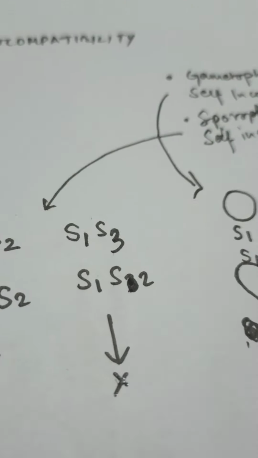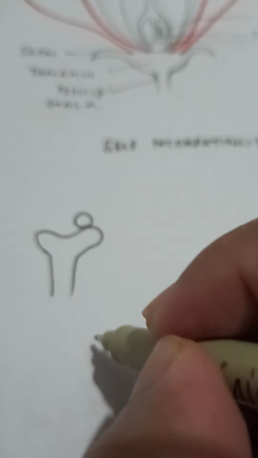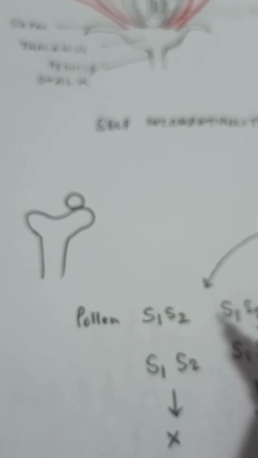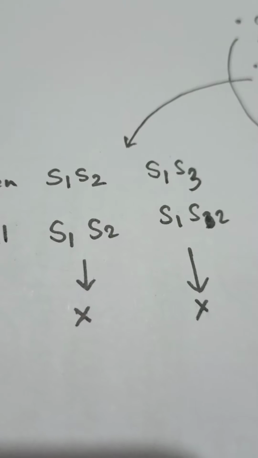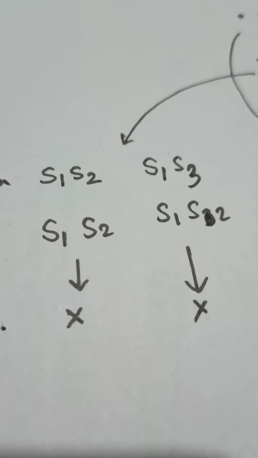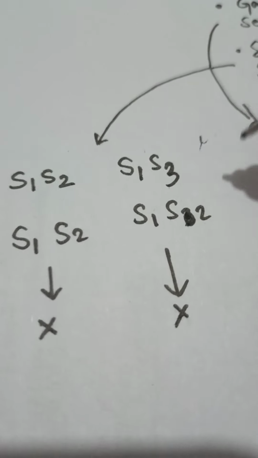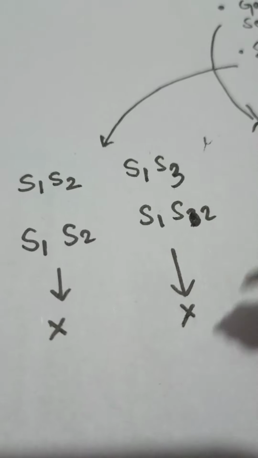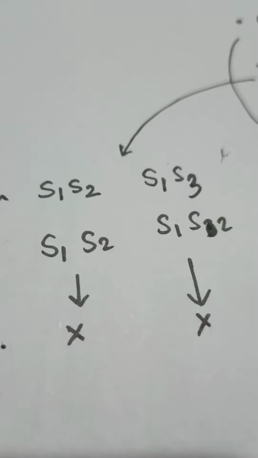Actually no pollen germination. Okay, so if the pollen is of S1 S2 variety and the pistil is of S1 S2 variety, then we are not going to find any germination taking place. So what if the factors change slightly? If it becomes S1 and S3 instead of S2, then also same case, it will not show any germination.